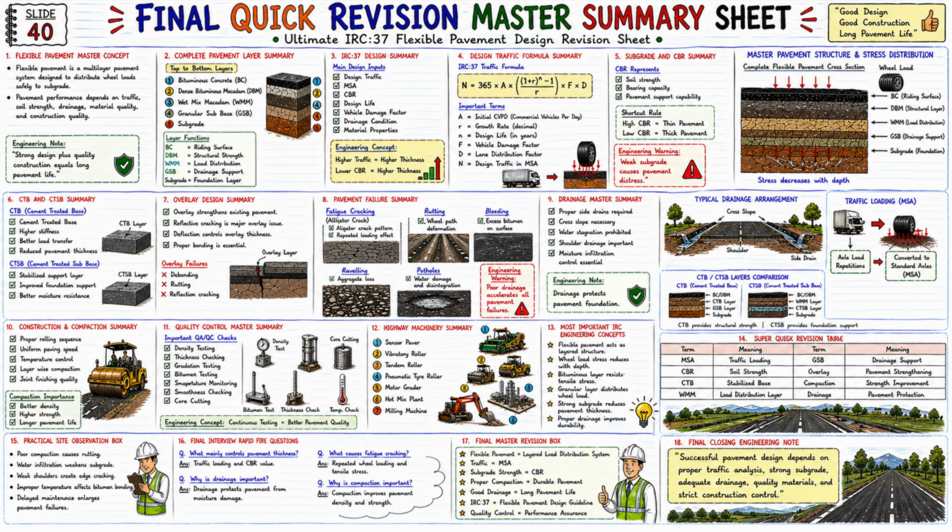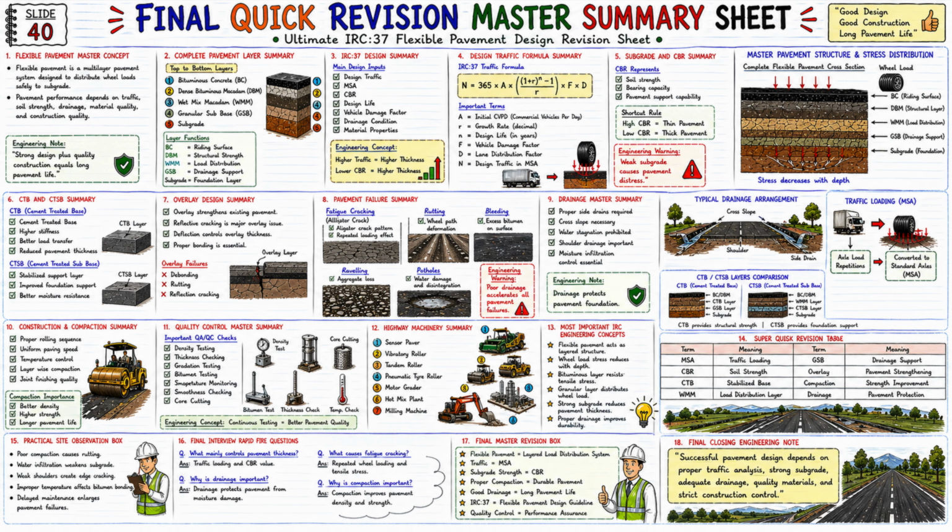Now let us look at the ninth section. Nine, drainage master summary. Proper drainage is required: cross slope, side drains, shoulder drainage, moisture infiltration control. See the engineering note below. Drainage protects pavement foundation. And this is the major factor in pavement life improvement. Now let us see the right side traffic loading concept.